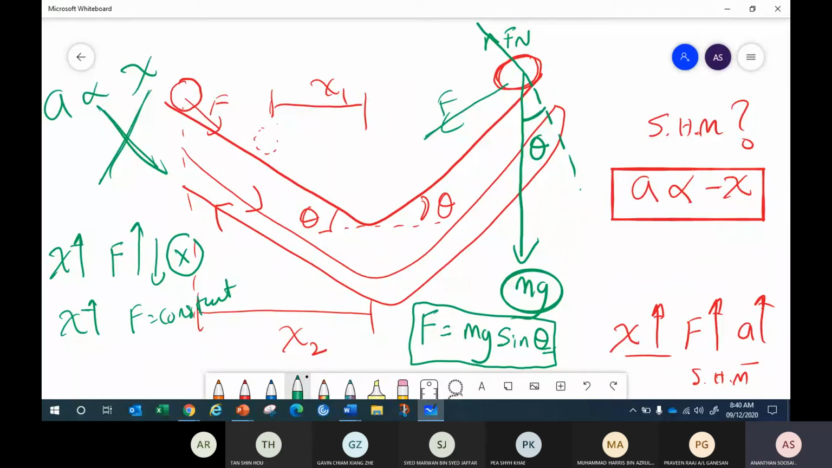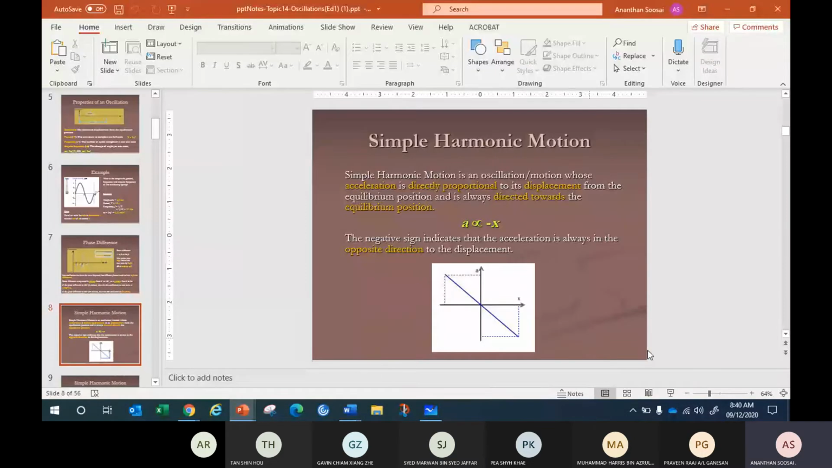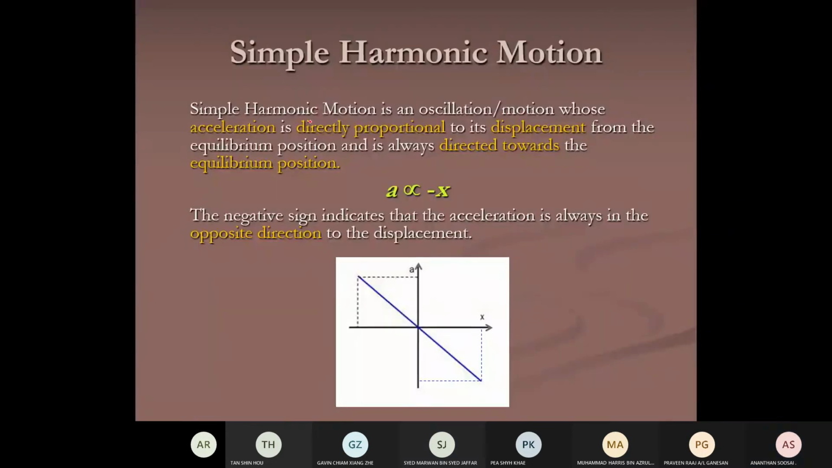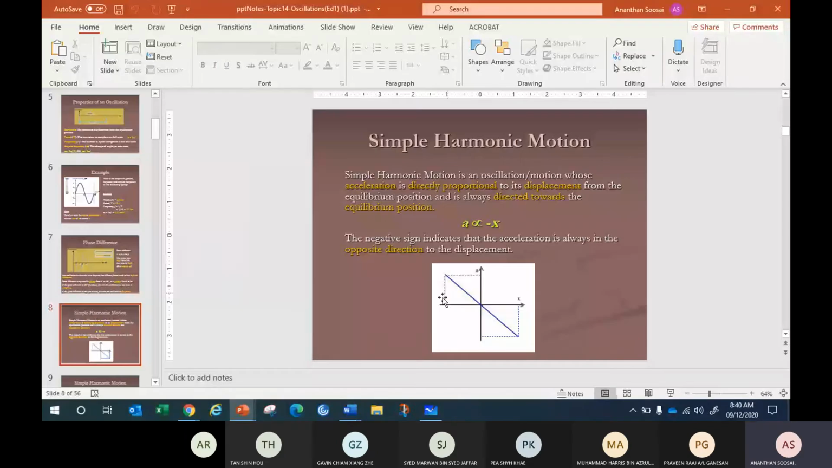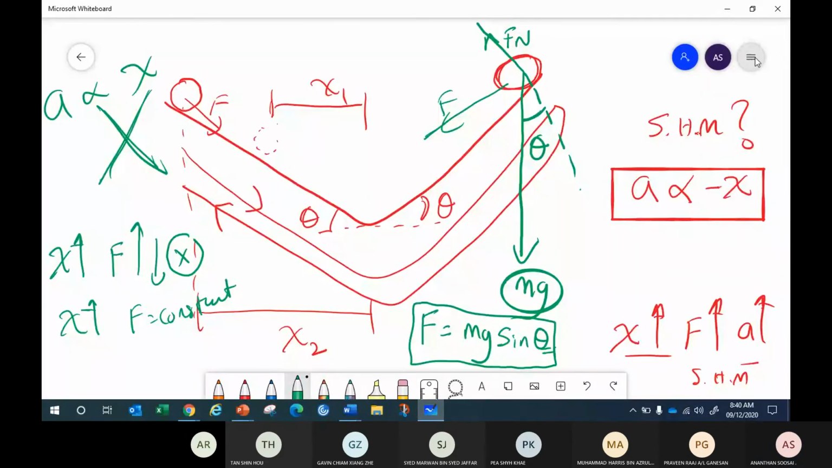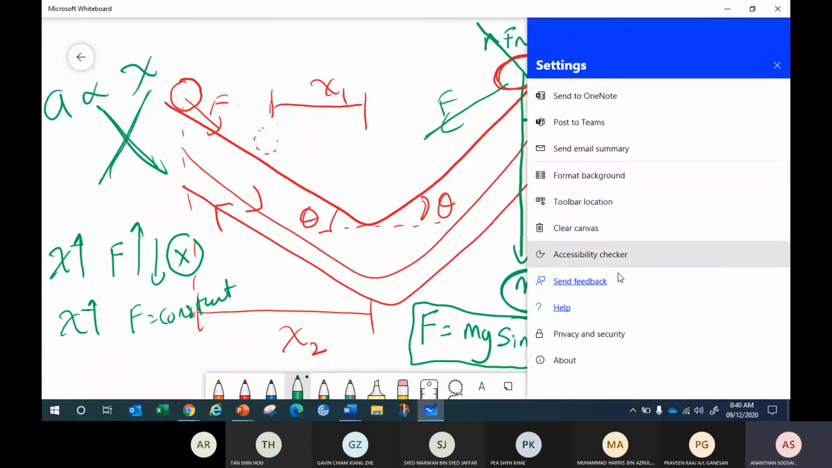Okay, so not all oscillations are SHM. Only some oscillations are SHM. What is meant by SHM? SHM is a type of oscillation where the acceleration is directly proportional to the displacement and directed towards the equilibrium, or in the opposite direction to the displacement. It's how the graph should look. Okay, so another one. Go to another one. Tell me, is it SHM or not?